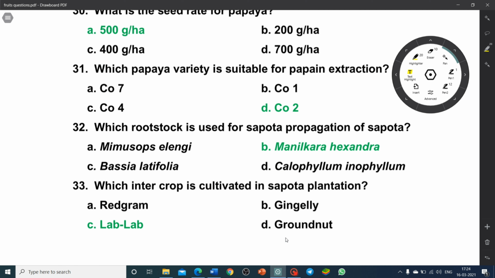Which rootstock is used for sapota propagation? Manilkara hexandra. Another name is Pala rootstock. Which intercrop is cultivated in sapota plantation? Red gram, gingelly, lab lab, groundnut. So lab lab is cultivated as an intercrop in sapota plantation.